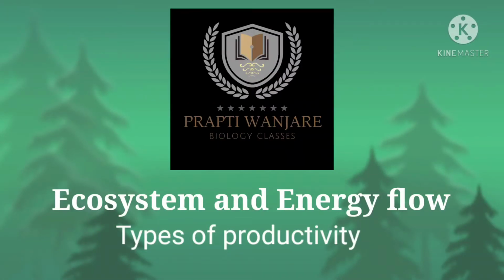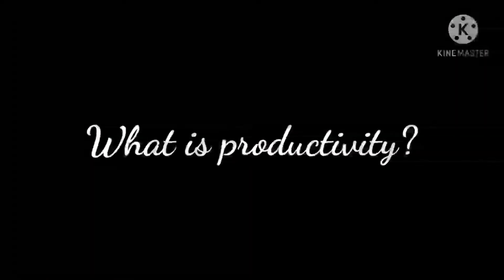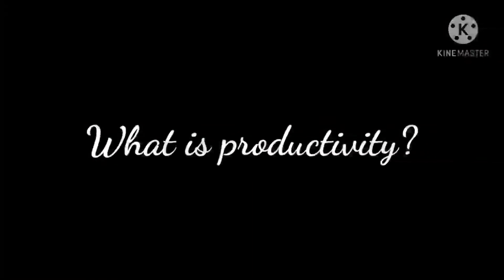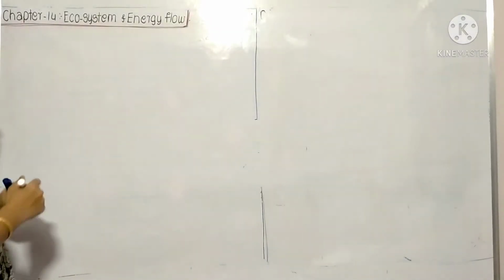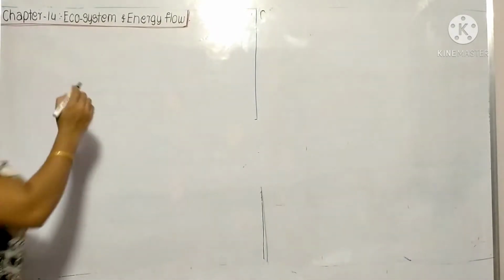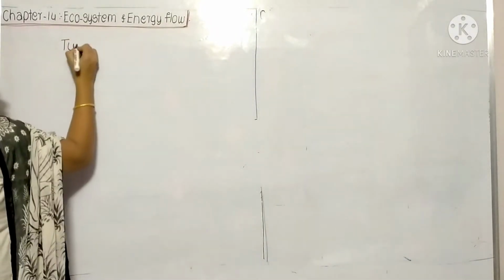Today we are going to study about the ecosystem and energy flow. From that, we are going to study about the types of productivity. What is productivity? That we have already seen in the last few lectures. So you can take a reference of that lecture and you can next see this one. Now we will see about the types of productivity.